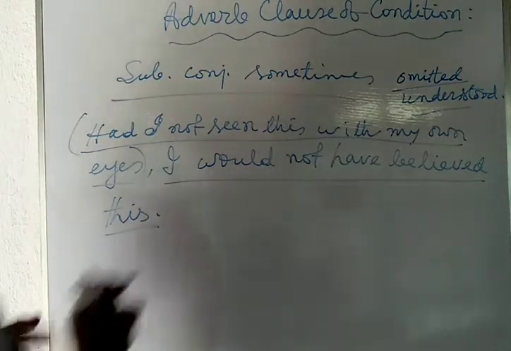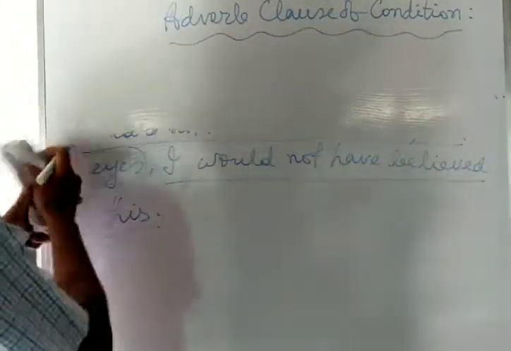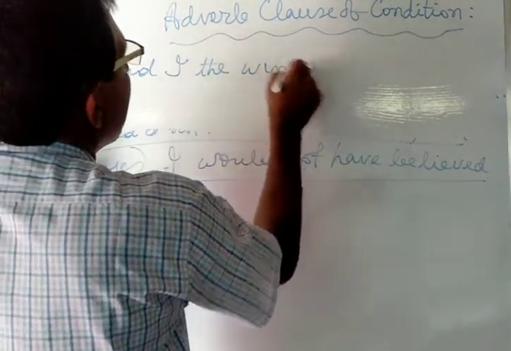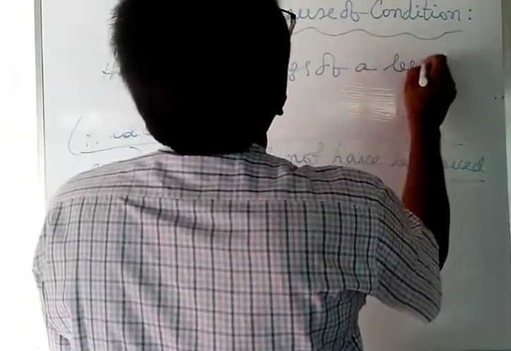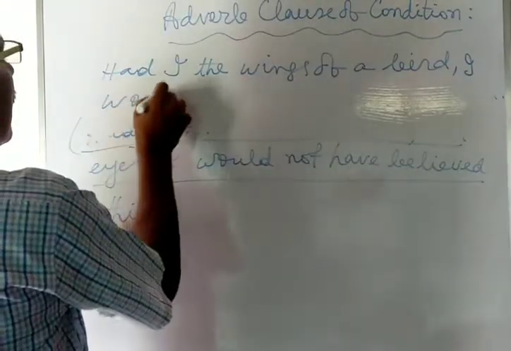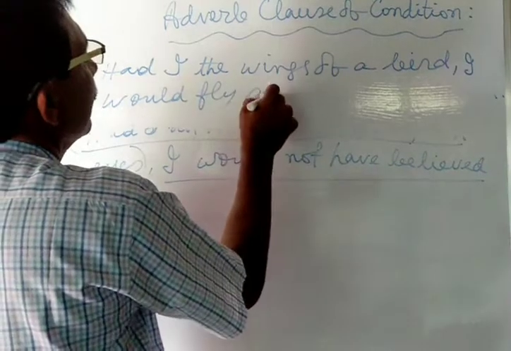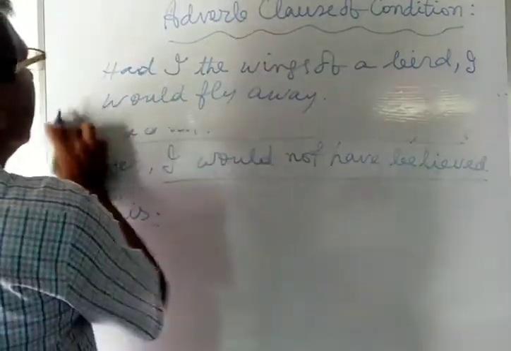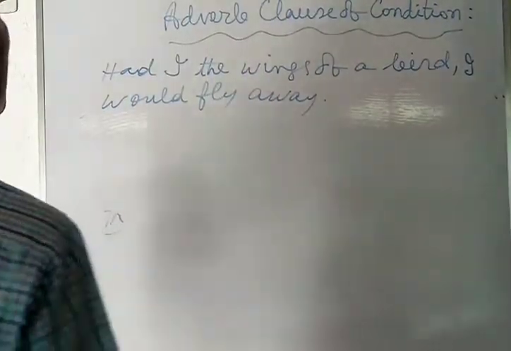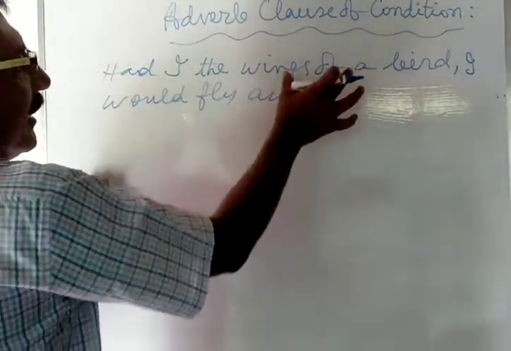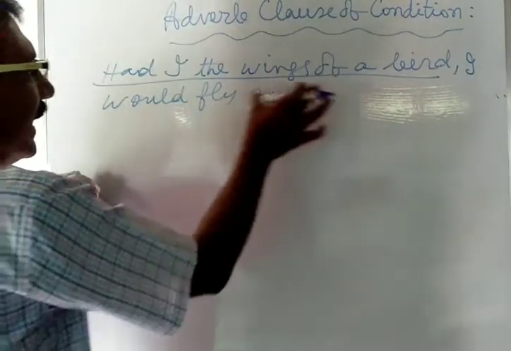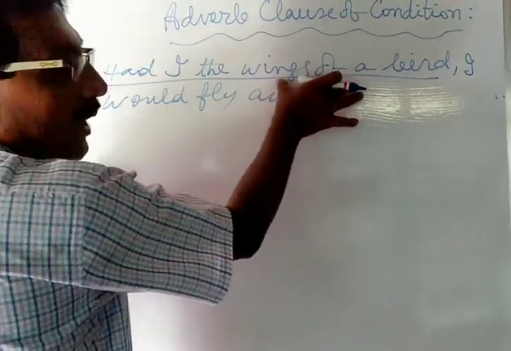Next, in another example, without the subordinating conjunction. Suppose: had I the wings of a bird, I would fly away. Had I the wings of a bird, that is, if I had the wings of a bird. Here the subordinating clause is used without the subordinating conjunction.